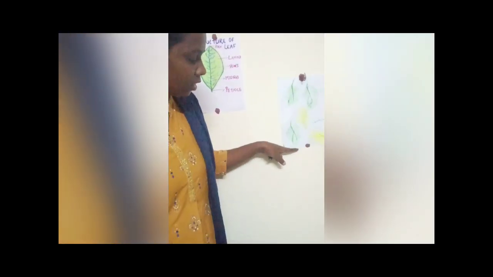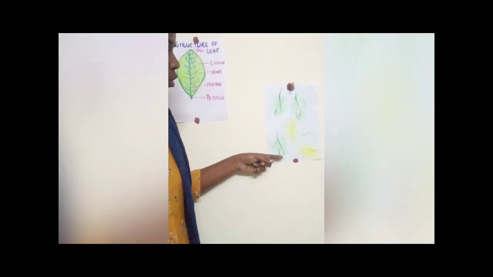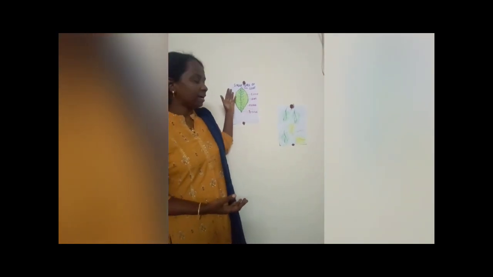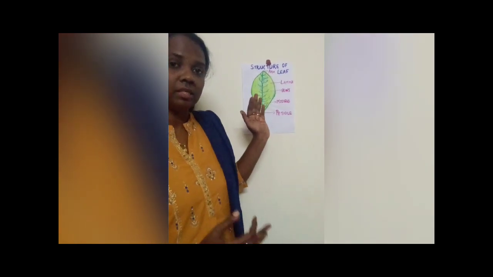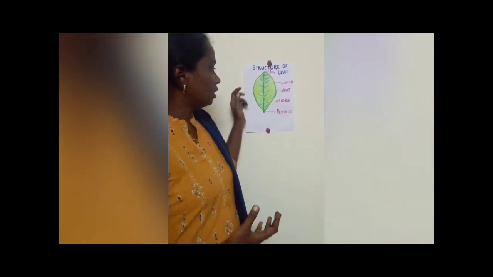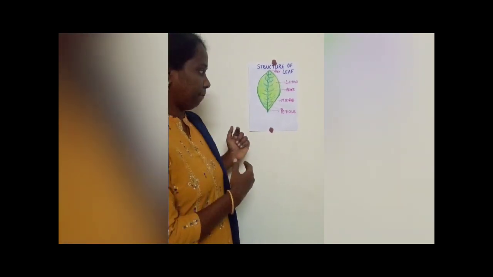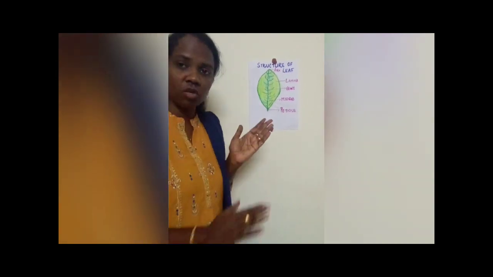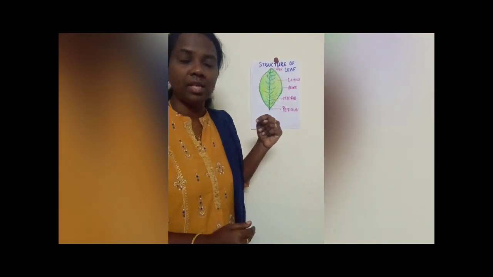That will show the midrib and side veins, what we saw in this video and what I explained. It will be more perfect for you to understand. Clear, all of you children? So we studied the structure of the leaf and how it helps its function. The leaf has a petiole, which attaches the leaf to the stem, and it has a midrib, veins and the leaf blade. The flat structure of the leaf is called lamina. Some leaves will have a tip, which is called the apex.